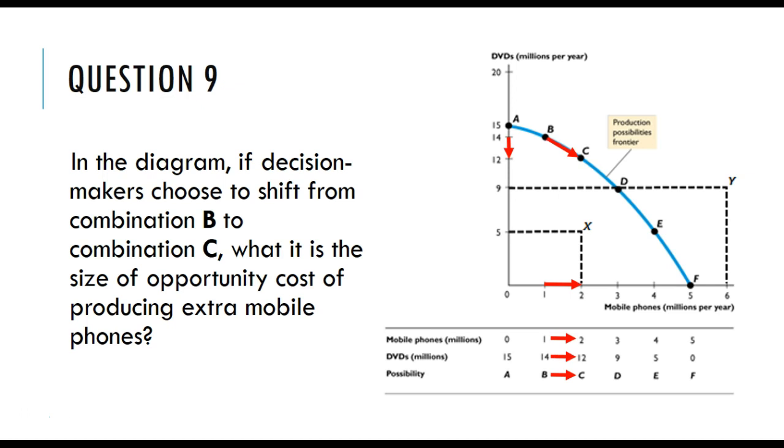Remember, the opportunity cost of any decision is that which you had to forego, that which you had to give up. And in this diagram here, in this model here, we express what you gave up in terms of the physical quantities of things. You gave up 2 million DVDs. That's the opportunity cost of obtaining an extra 1 million mobile phones.